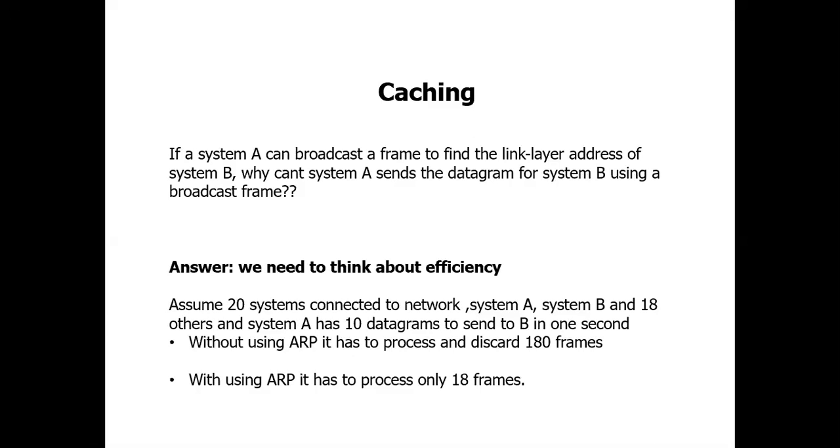Consider you have 20 different systems connected to a network, where you have sender A and destination B, and along with these two we have 18 other systems. System A has 10 datagrams, meaning a message has been divided into various packets, to send to destination B in 1 second.